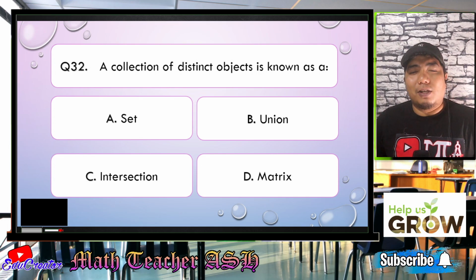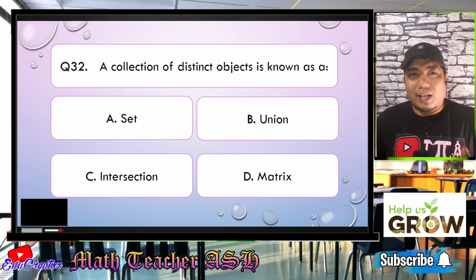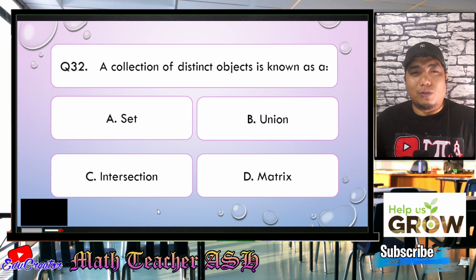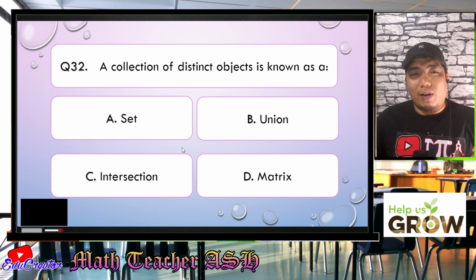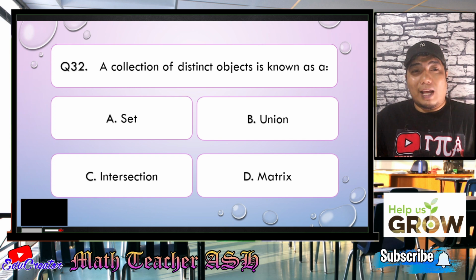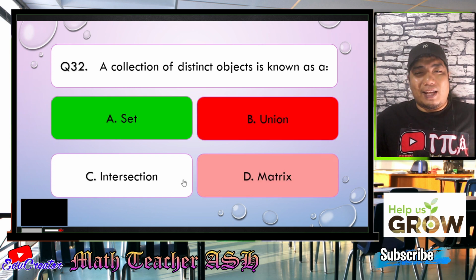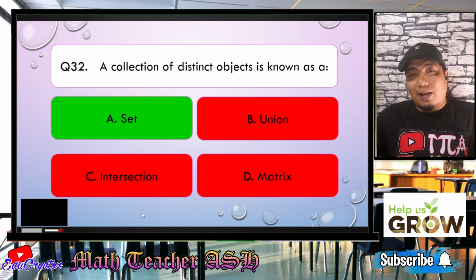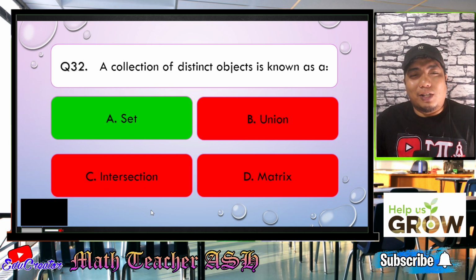Okay, my dear math learners, this question is a definition from the lesson on set theory. So the correct answer is that a collection of distinct objects is known as a set, letter A. Alright, I hope you got that one, my dear math learners. Easy, right? Now, let us go to question number 33.